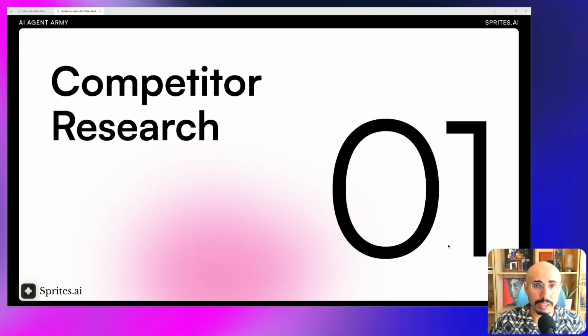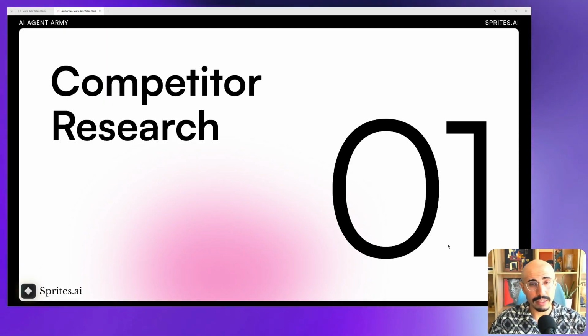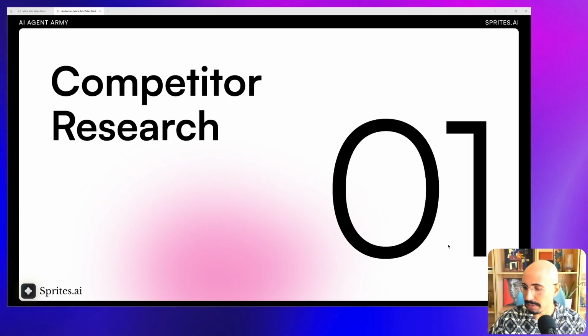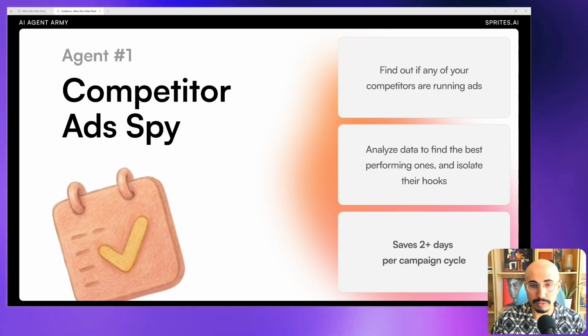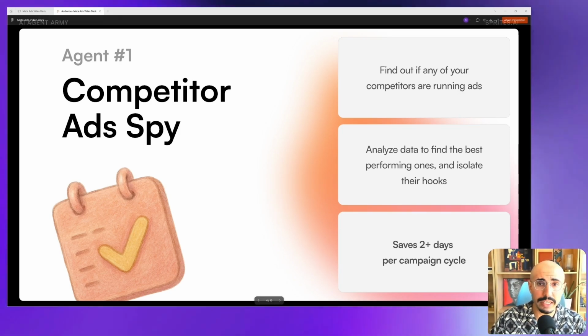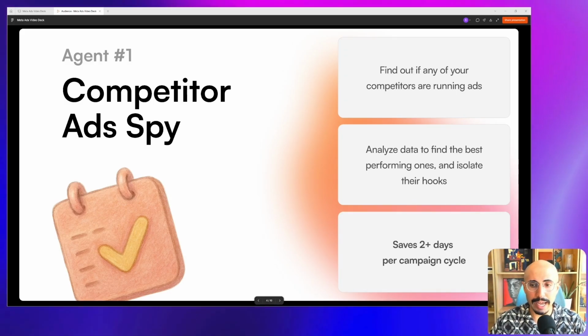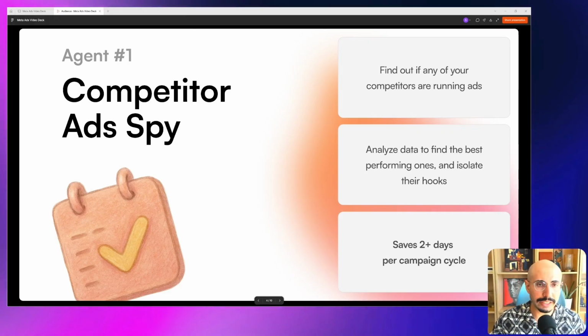So we're going to start with some simple AI automations that will just find ads from our competitors and hopefully unlock some insights for us. Let's find out if our competitors are running ads, and then if they are, let's pull the best performing ads that they have and figure out what are their hooks and call to actions. And that should save us a lot of time.